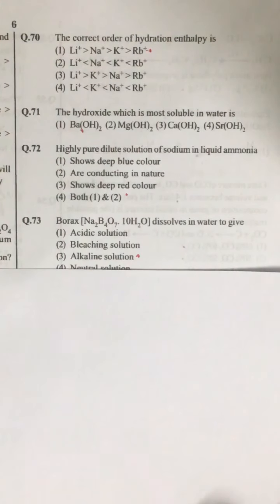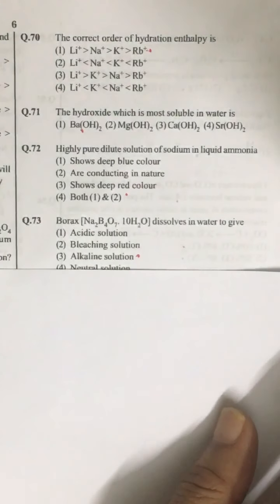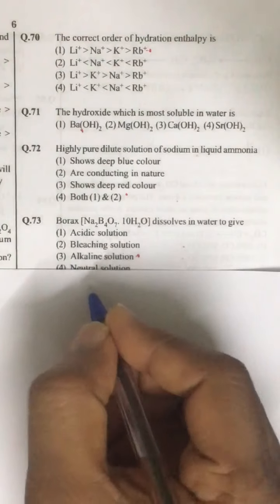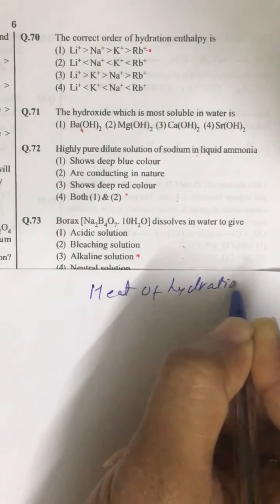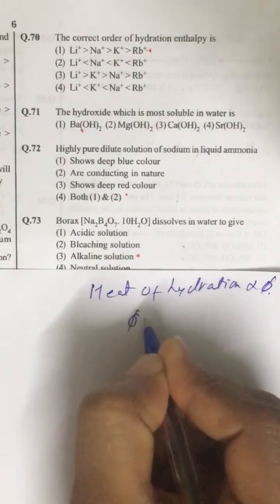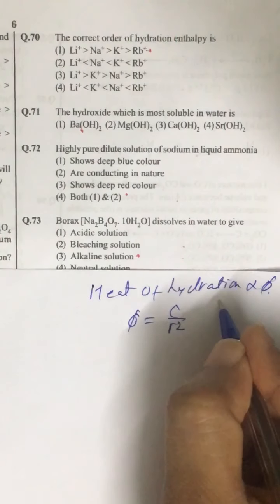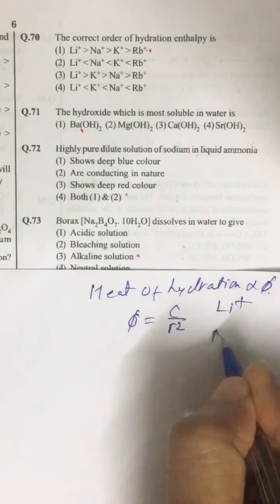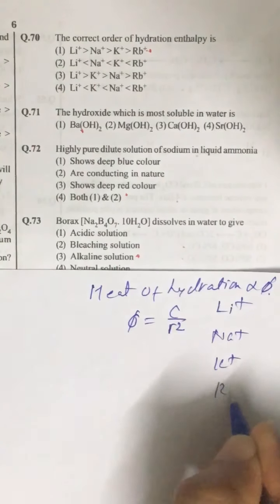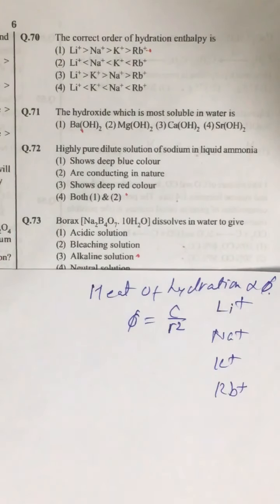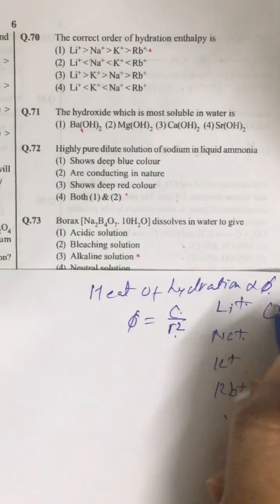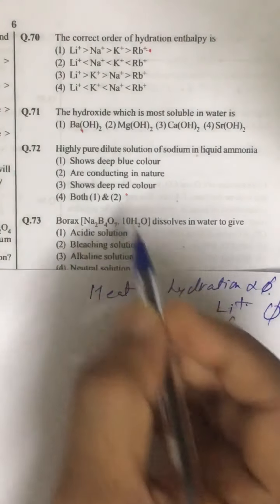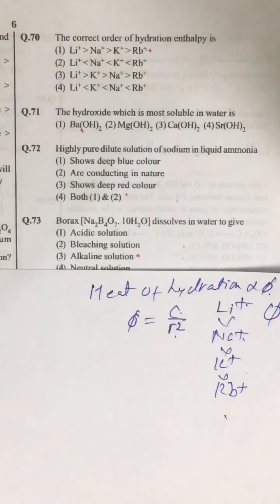Question number 70. Correct order of hydration enthalpy. Heat of hydration is directly proportional to phi value. Phi value is charge upon radius squared. If you compare it for Li+, Na+, K+ and Rb+, moving downward, charge remains constant, radius increases, so phi value decreases. So phi value of lithium is maximum, lithium shows the highest heat of hydration and rubidium shows the lowest.